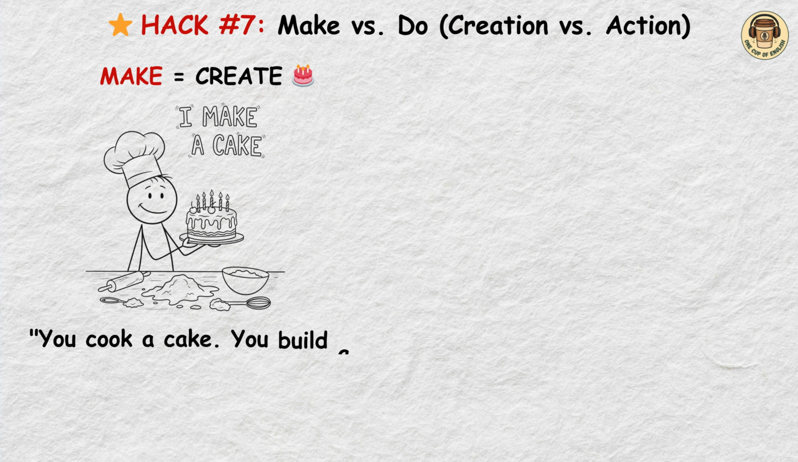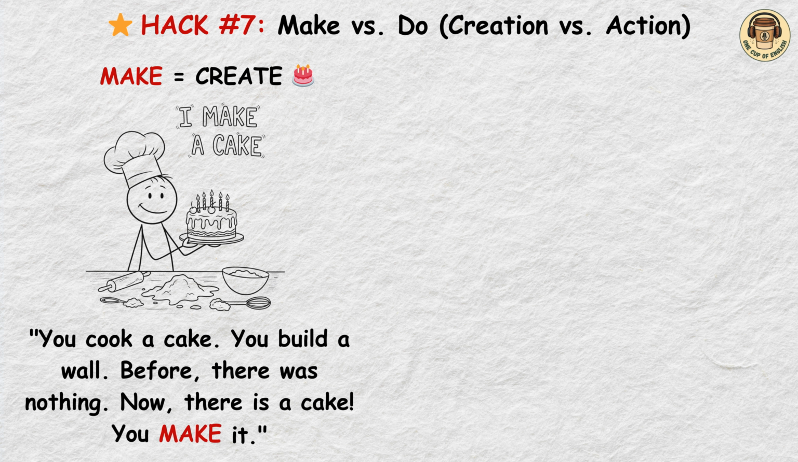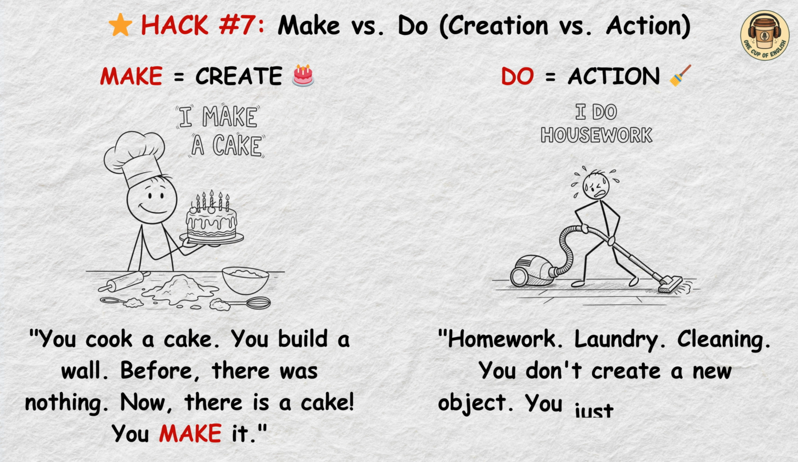Hack number 7, make versus do. You cook a cake. You build a wall. Before, there was nothing. Now there is a cake. You make it. Homework, laundry, cleaning. You don't create a new object. You just work. You do it.